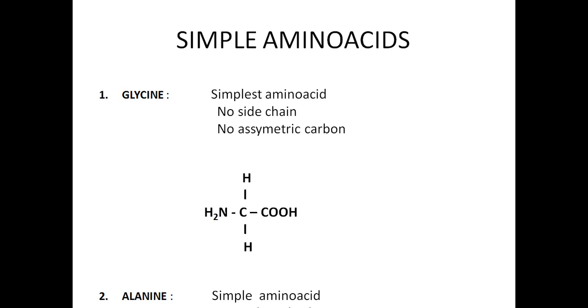The second amino acid is called alanine. This is a simple amino acid and CH3 is the side chain. Now see the structure of alanine. One hydrogen is replaced by a methyl group. So here comes the methyl group, and glycine becomes alanine.